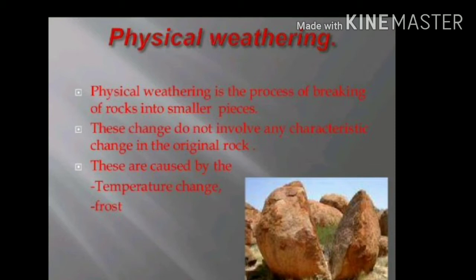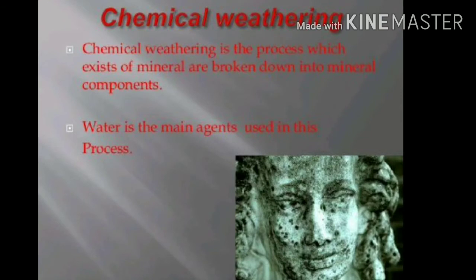Whatever water entered in the weathering has no space, so it starts to expand, and because of that the rock starts to break down. Now chemical weathering. Chemical weathering is the process in which minerals are broken down into mineral components. Water is the main agent used in this process.